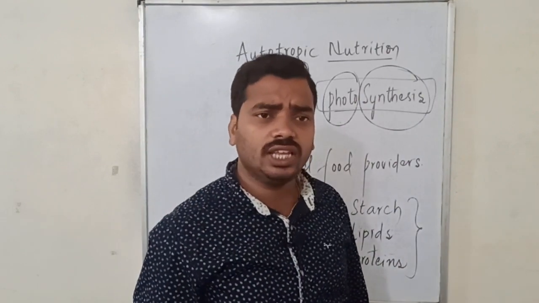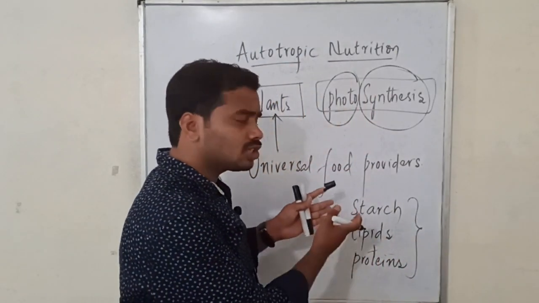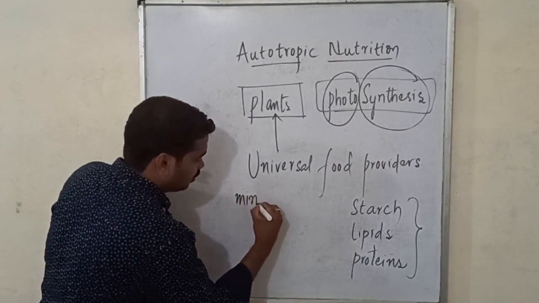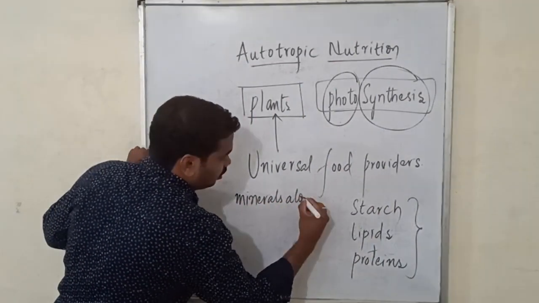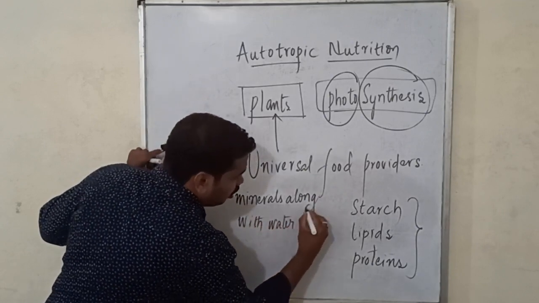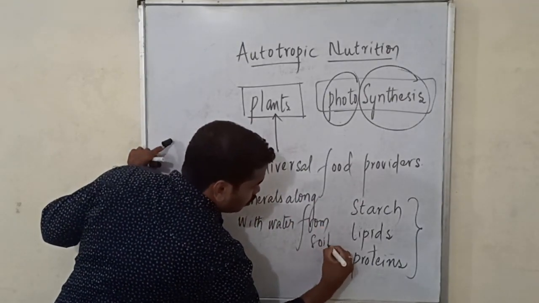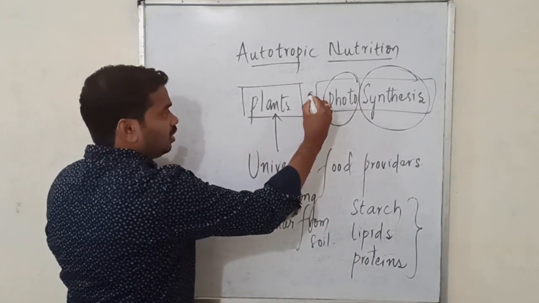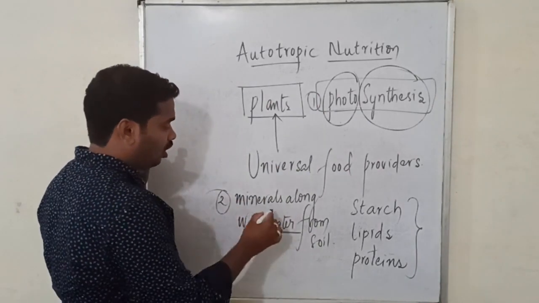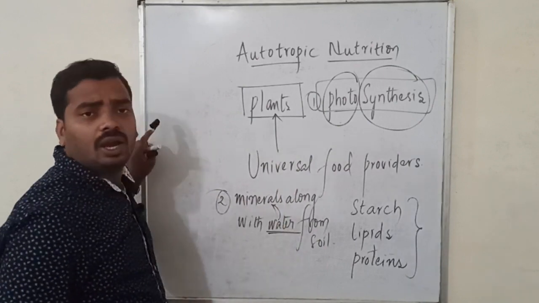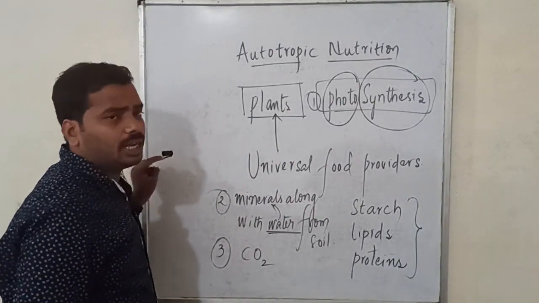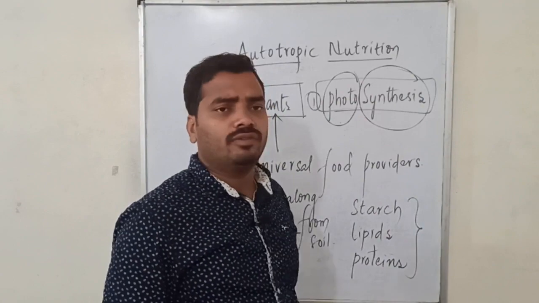Is light the only thing the plant absorbs to prepare these complex food molecules? No, it absorbs minerals along with water from soil. Other than light, this is the second thing it uses. Water is the major thing. Along with water, it takes up minerals. And third, it absorbs CO2 from the atmosphere for the process of photosynthesis.